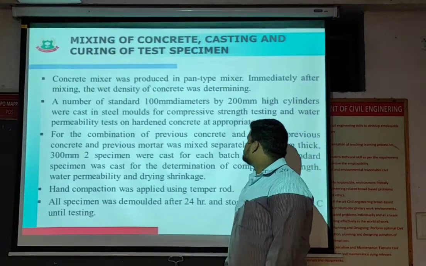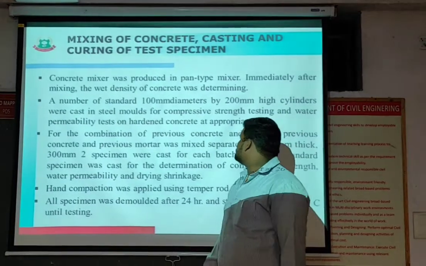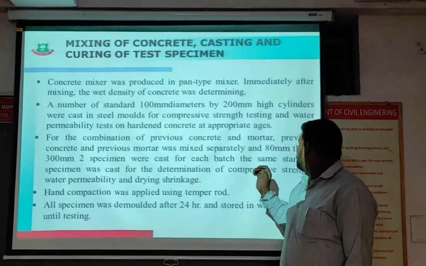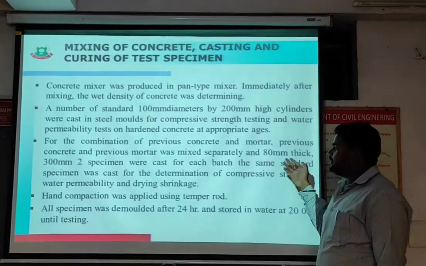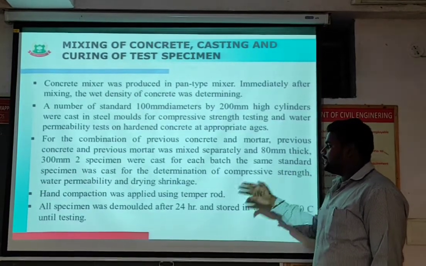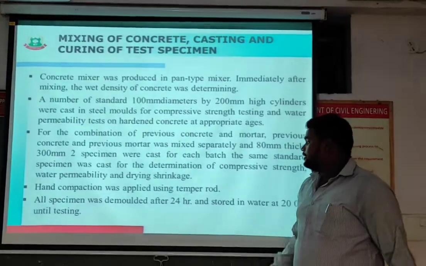For the compressive strength testing and water permeability test on the hardened concrete and mortar, the pervious concrete and the pervious mortar were mixed separately, and 80 mm thick 300 mm specimens were cast for each batch, and the same standard specimens were cast for determining the compressive strength, water permeability and drying shrinkage.